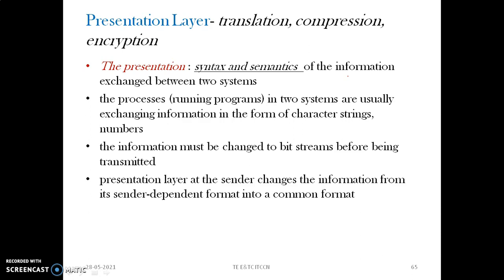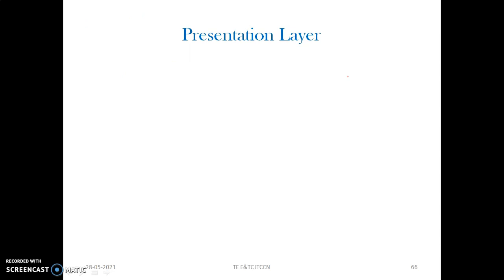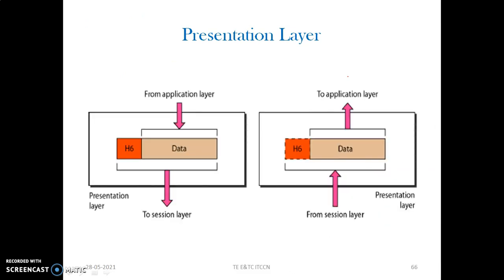The presentation layer at the sender changes the information from its sender dependent format into a common format which would be agreed upon by the media and peer-to-peer processes as well as the protocols. The presentation layer at the receiving machine changes the common format into its receiver dependent format which would be understood at the receiver end. So this is the location of the presentation layer. The highest and topmost layer is the application layer, below that is the presentation layer. From the session layer, with the synchronization and dialog control, the data will be received by the presentation layer.